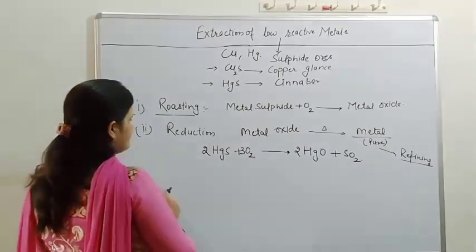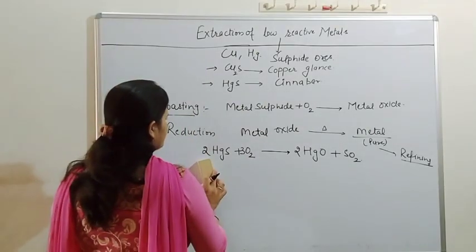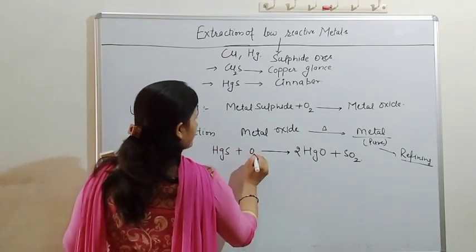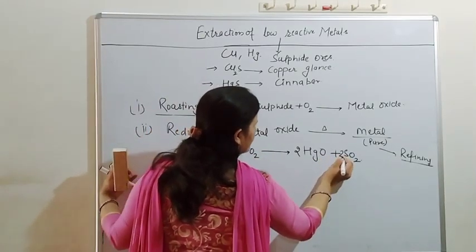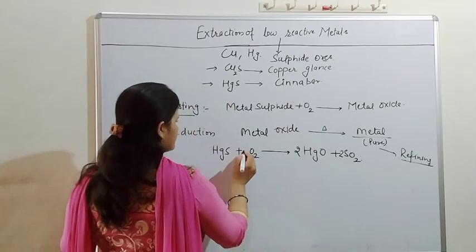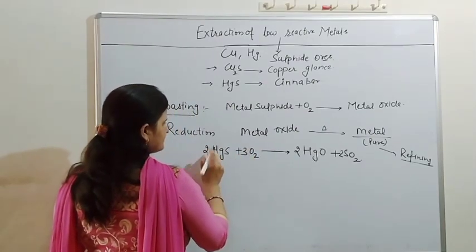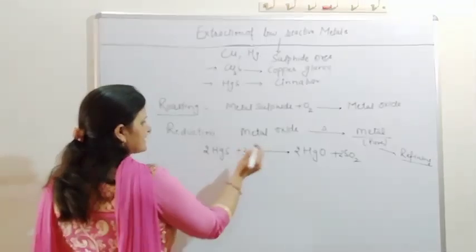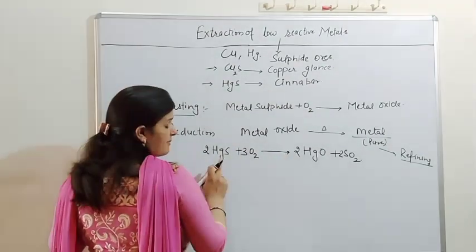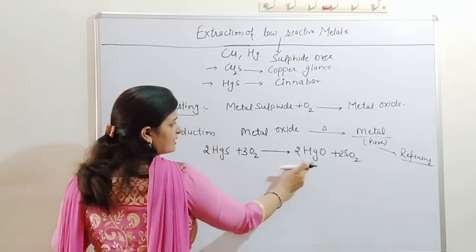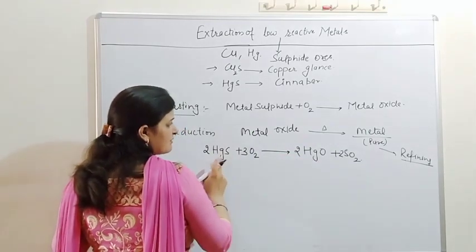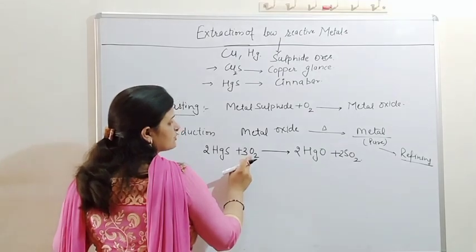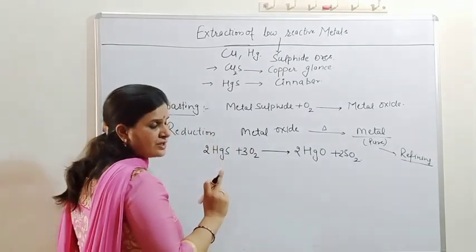No, it is not going to balance. Like this, now it is balanced. In the first step, the cinnabar, the metal sulfide, gets converted into the metal oxide in the excess of oxygen. This process is known as roasting.